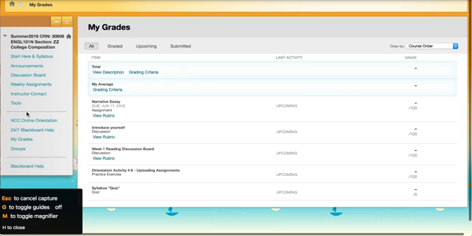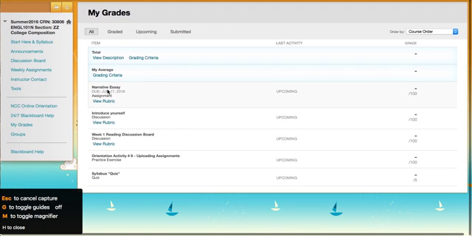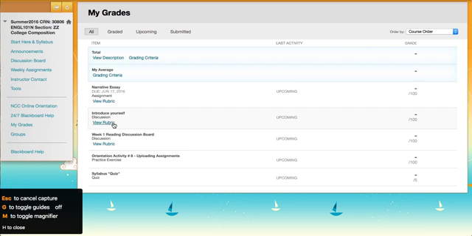My grades, here's the next one that you're going to be really interested in. Okay, so your grades will be right here. Your average will be your running average because we have a weighted system, which you can see in the syllabus. You'll see our first major essay will be due on June 17th, so we have a little bit of time, but you can always view the rubric there as well. And then there's the discussion board after I grade that, week 1 reading discussion board and all that.